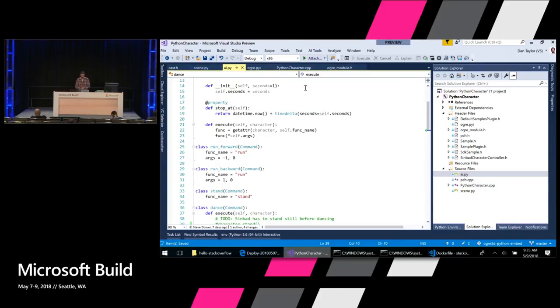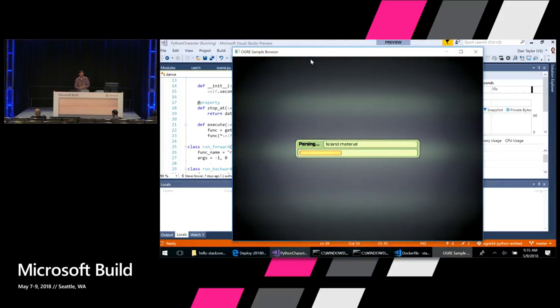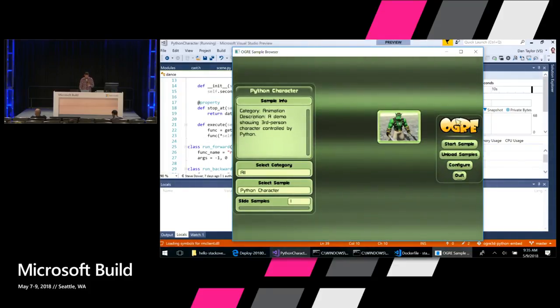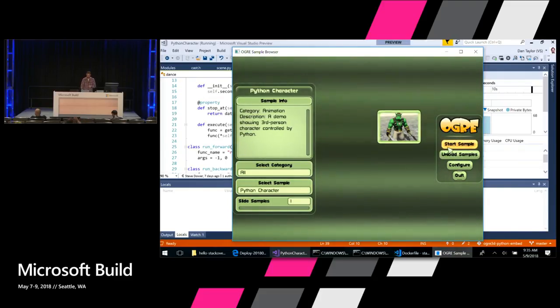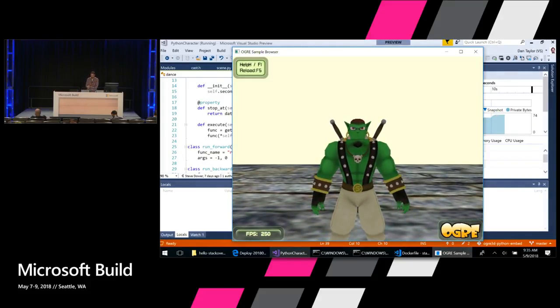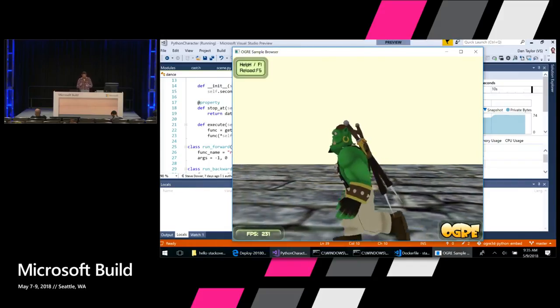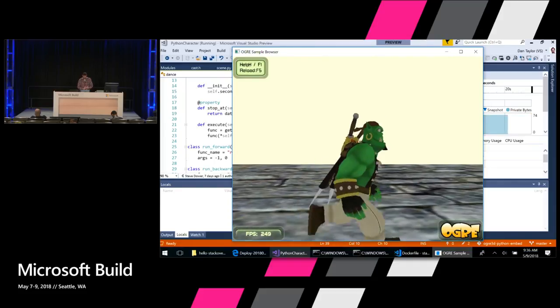So let's go ahead and take a look at this game. All right, and press play there. Again, this is the sample. It was originally developed to use keyboard controls to have this character running around. But we've gone ahead and written a Python script that moves the ogre character. This guy's name is Sinbad, and he's being controlled, look, no hands, by this Python script. He's running back and forth and doing various things.